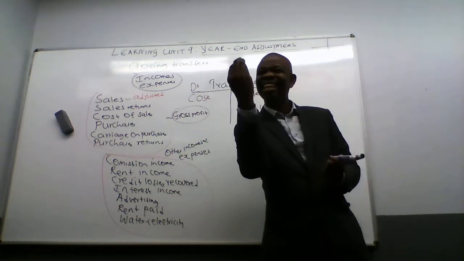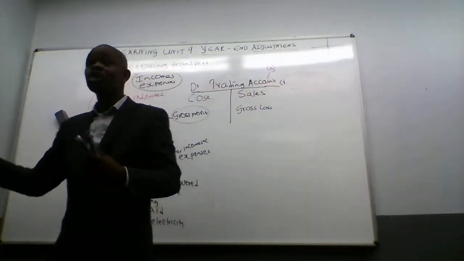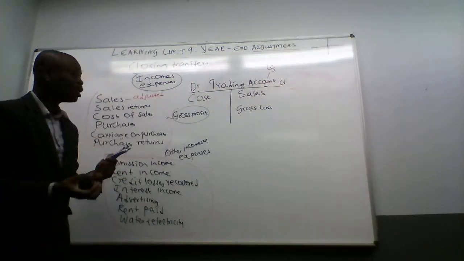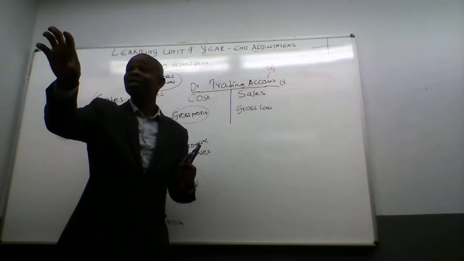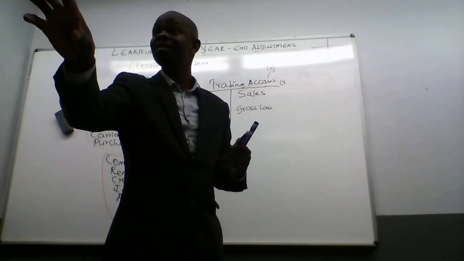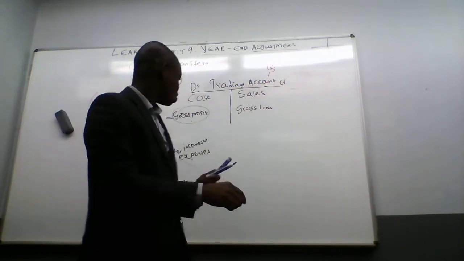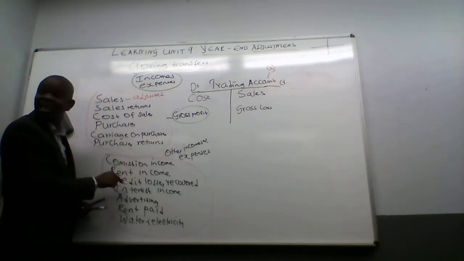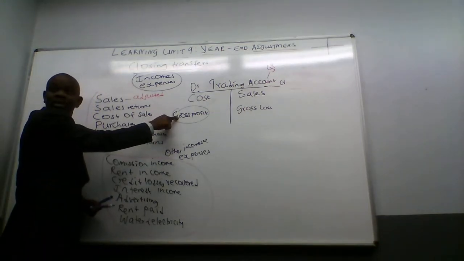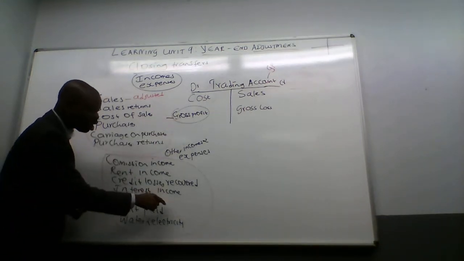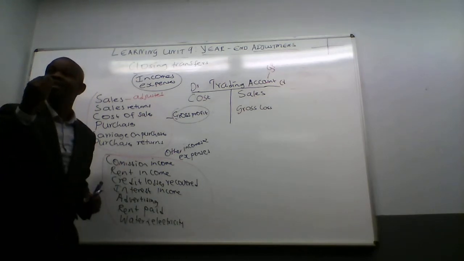You get extra income out of that. So meaning my gross will be increased by that extra what? Income. Can you see that? That's why I say other income. So all the incomes here will be added to the gross. But all the expenses will be what? Deducted.